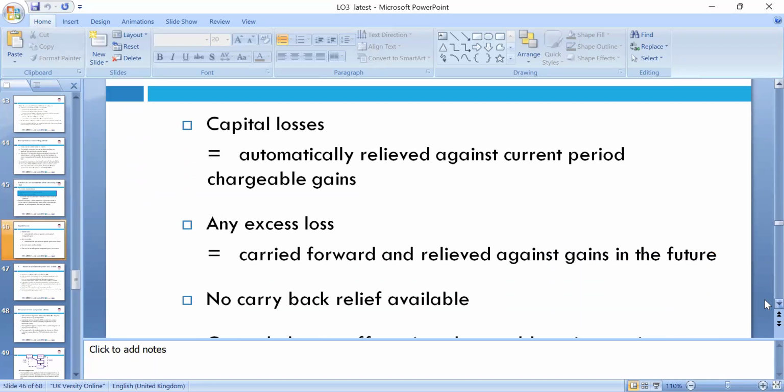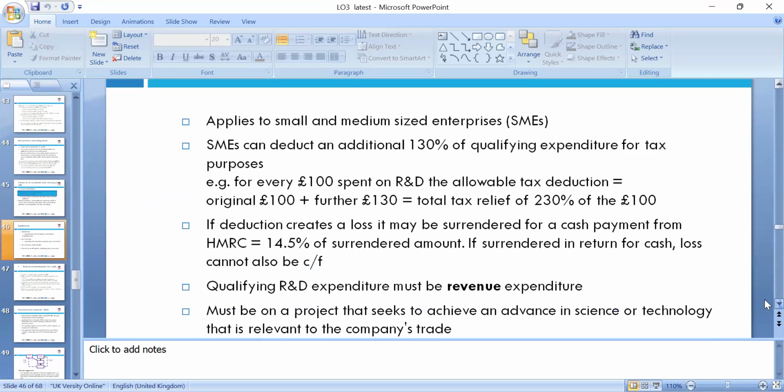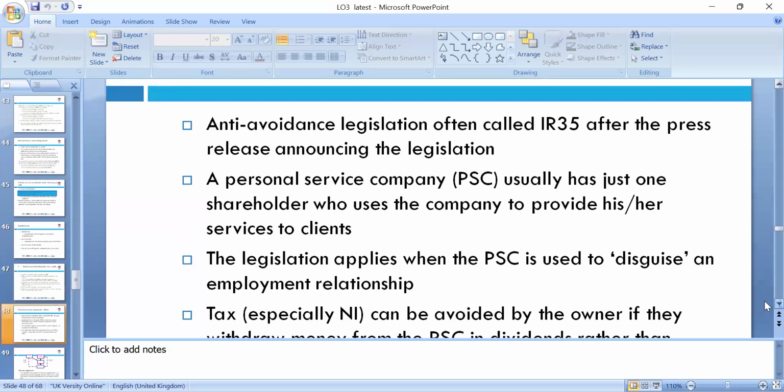Then capital losses, any excess losses, net carry forward losses: these we need to look around. For SMEs, small and medium enterprises, 100 pounds spent on research and development is deducted as 100 plus a further 130, for tax relief of 30%. So we have to look around if the loss is created and surrendered for cash, the payment from HMRC. We can look around different schemes of these qualifying.